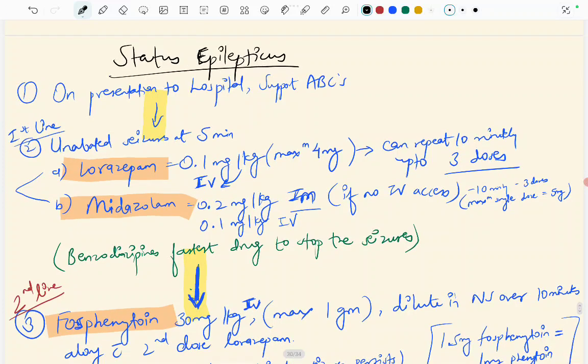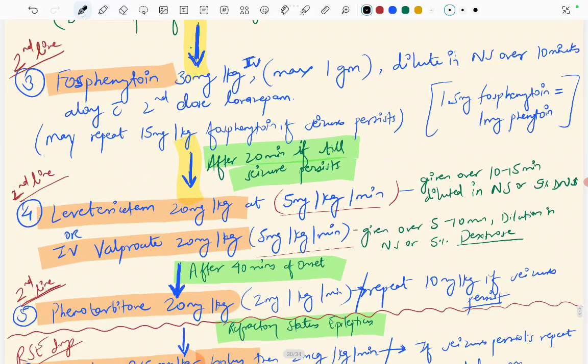Benzodiazepines are the fastest drugs to stop the seizures. So that's why they are the first line. Now coming to the second line drugs. The first drug is fosphenytoin, then levetiracetam or IV valproate, and then phenobarbital. That is PLP, we can remember it like that. P for phenytoin, L for levetiracetam, and again P for phenobarbital.